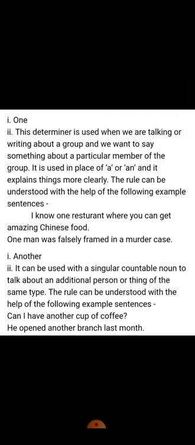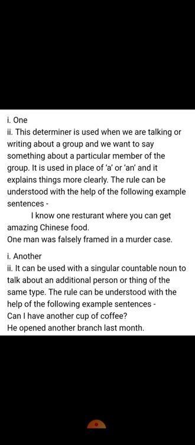One. This is used when we are talking or writing about a group and we want to say something about a particular member of the group. So it is used in place of a or an. A actually also means one. I have a pencil means I have one pencil. So these both can be used alternatively. Like, I know one restaurant where you can get amazing Chinese food.